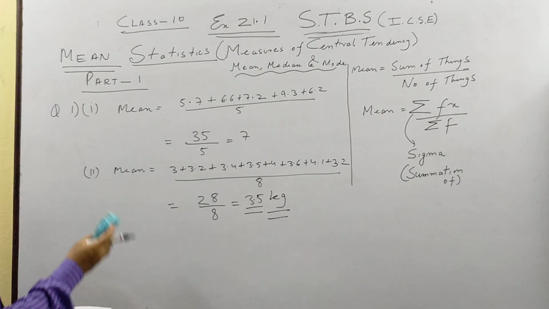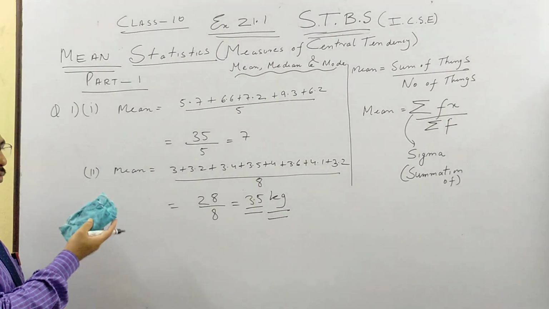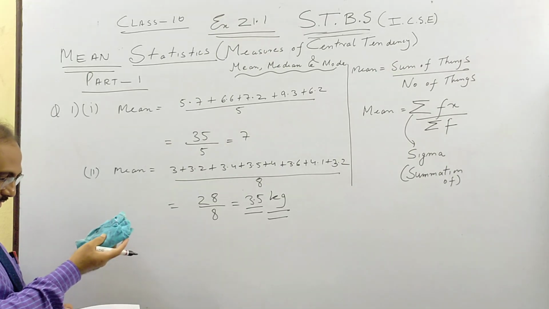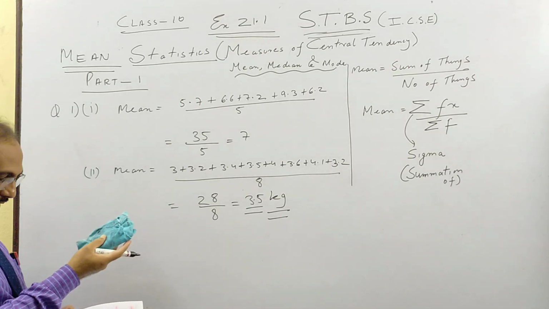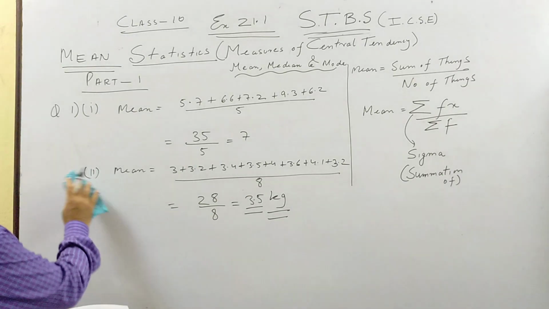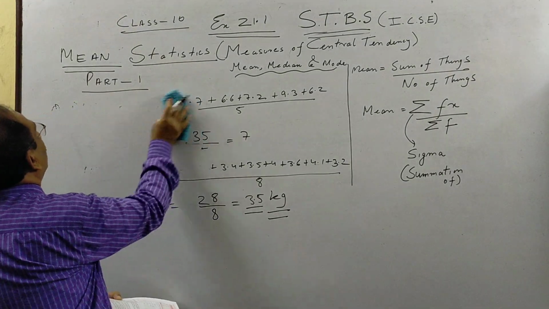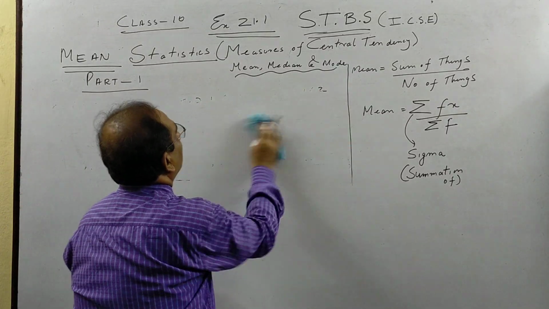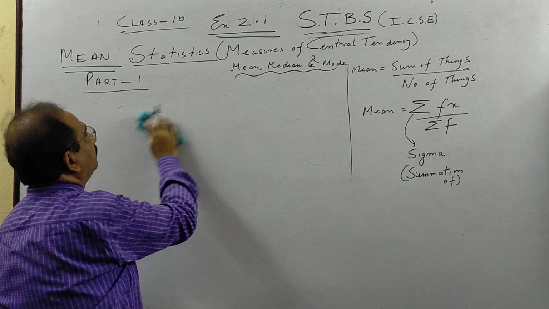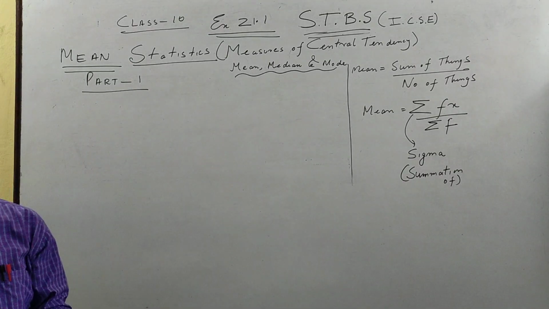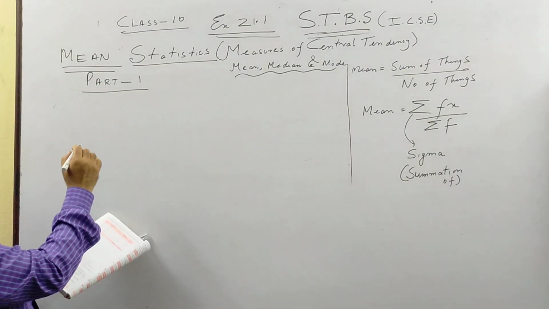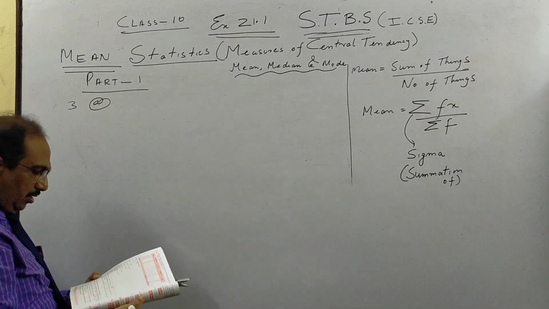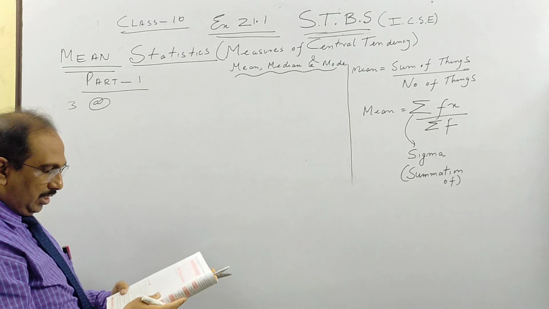Now we will move on. Please pause your video, copy, and then we move on to question number 3, part A and part B, both of which are very interesting. So we have question 3, part 1: mean of the numbers. So what we have, mean of the numbers is 8.